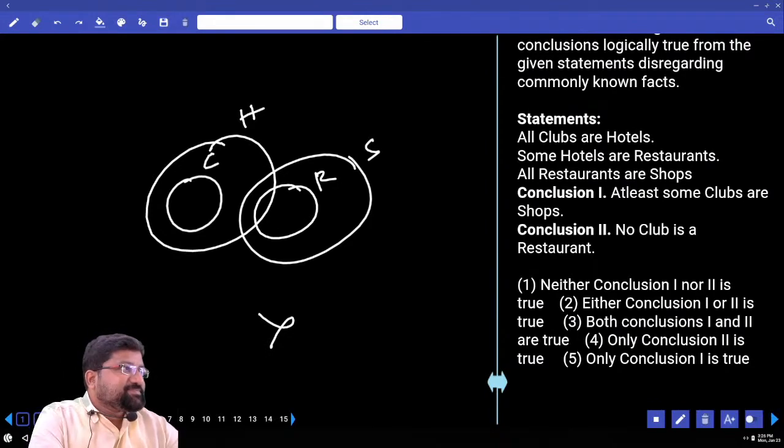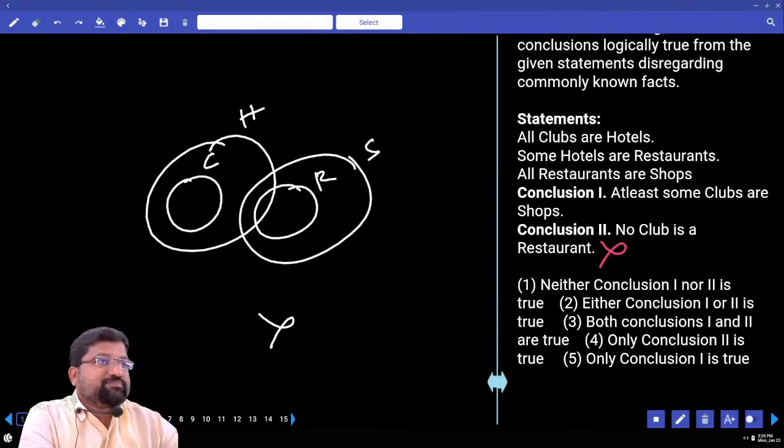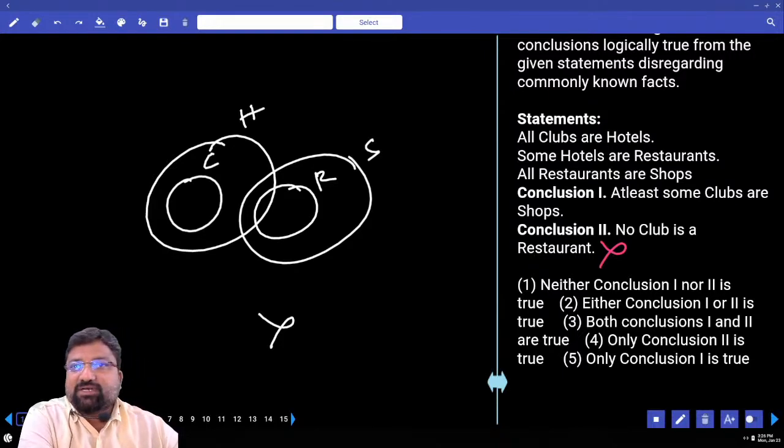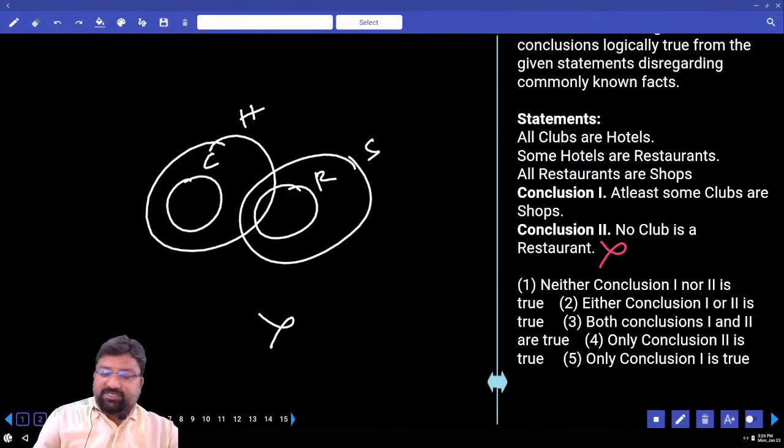Why? I'll mark this directly as wrong. How? Because all the statements are positive. When all the statements are positive, any negative conclusion that is right will automatically become wrong. Avuna kada. So what's my answer? Neither one.